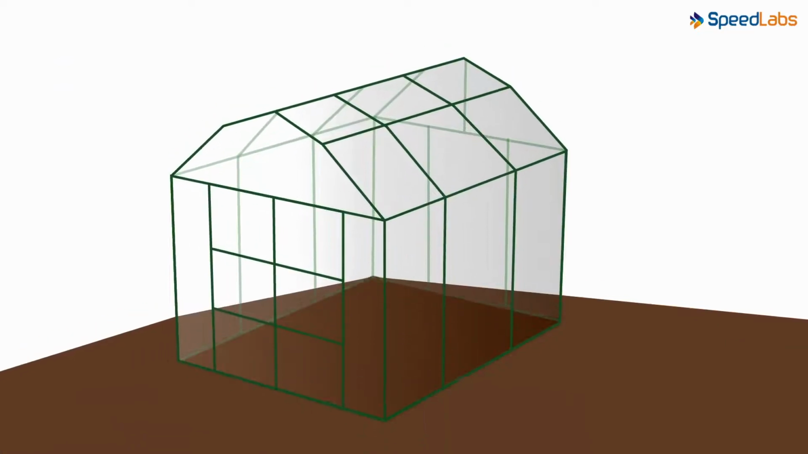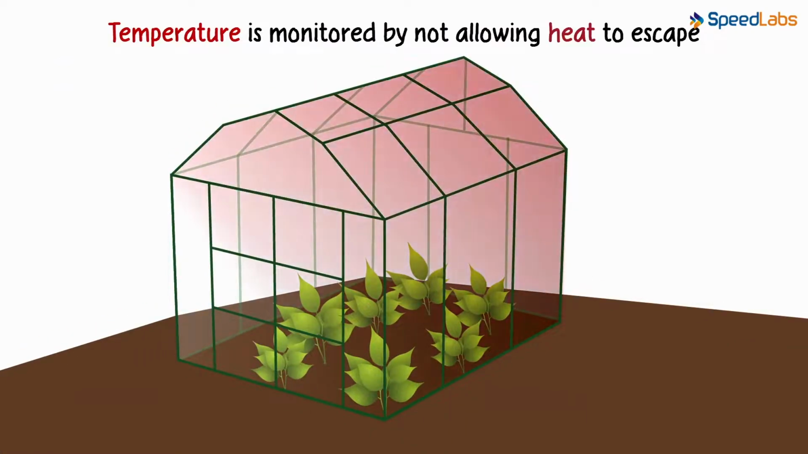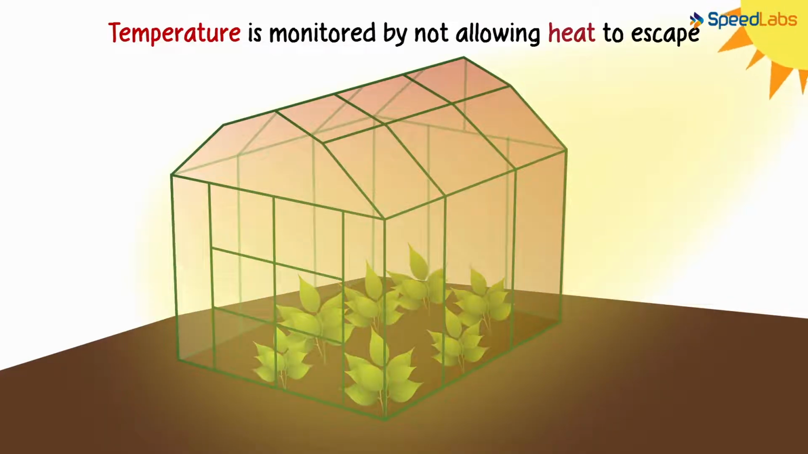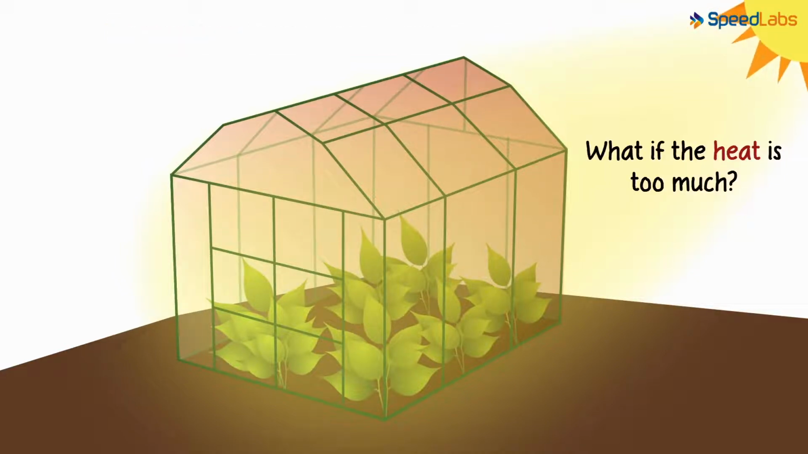A greenhouse is a structure where plants are kept and the temperature is monitored by not allowing heat to escape. It will trap the sun's rays and create a warm, humid atmosphere, and they can help you grow plants that may otherwise be difficult to grow in your area's climate. I know what you must be probably thinking. What if the heat is too much? You're on the right track.